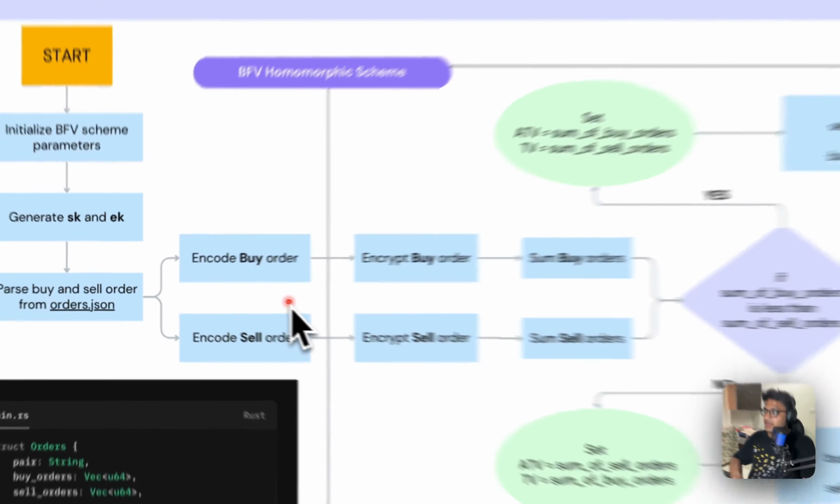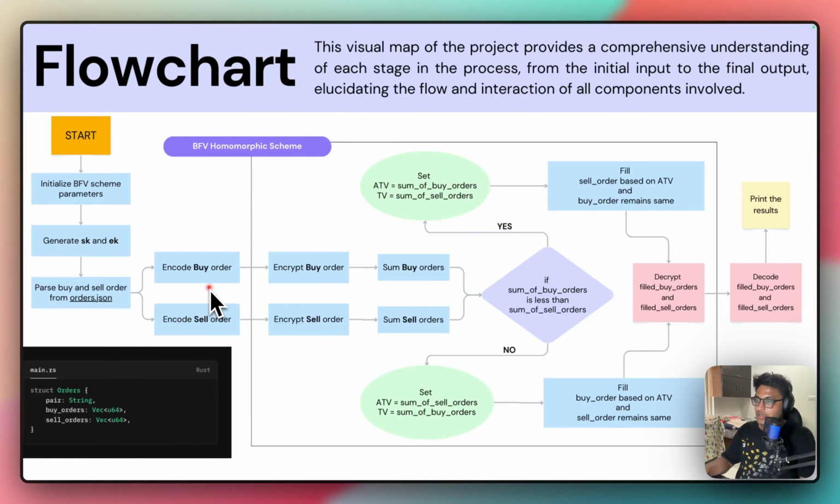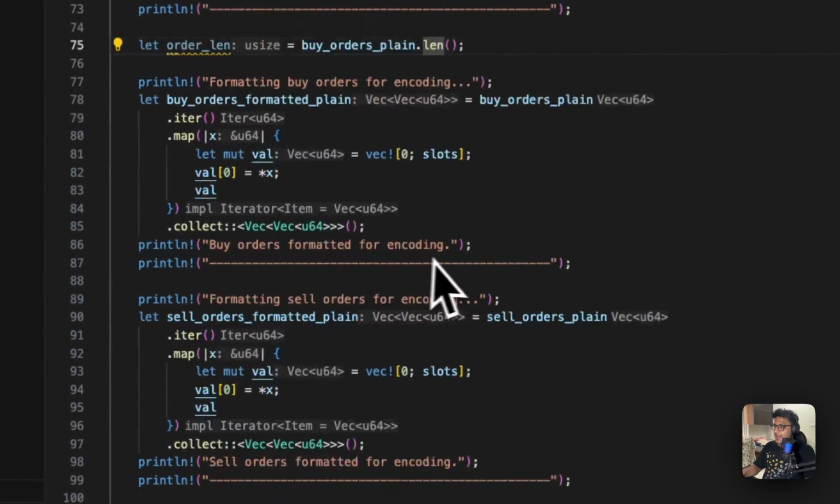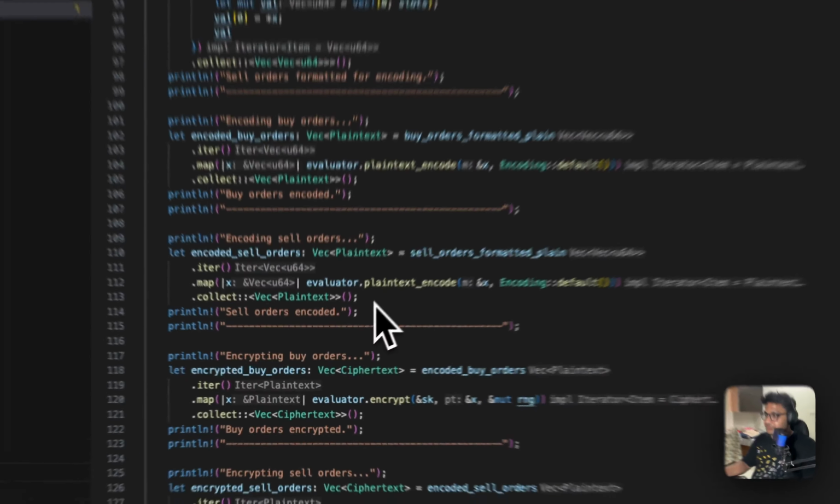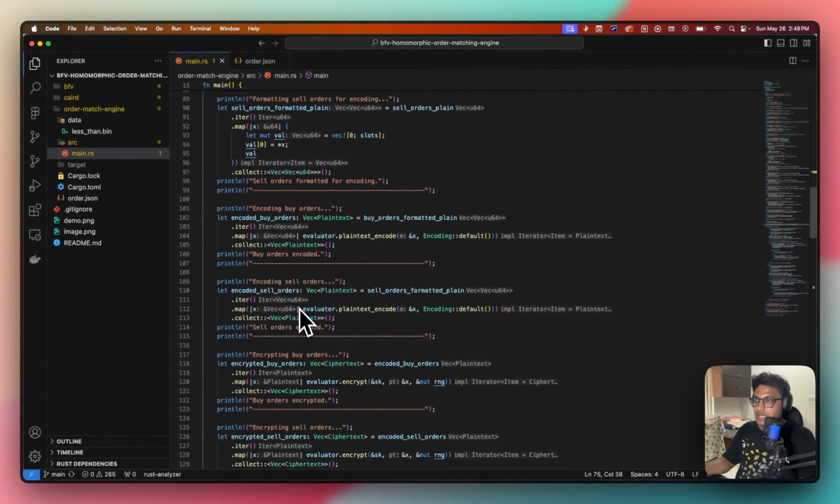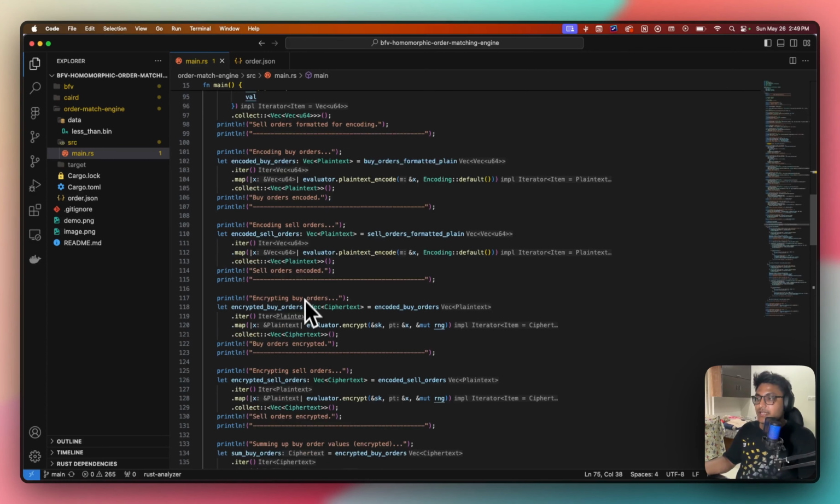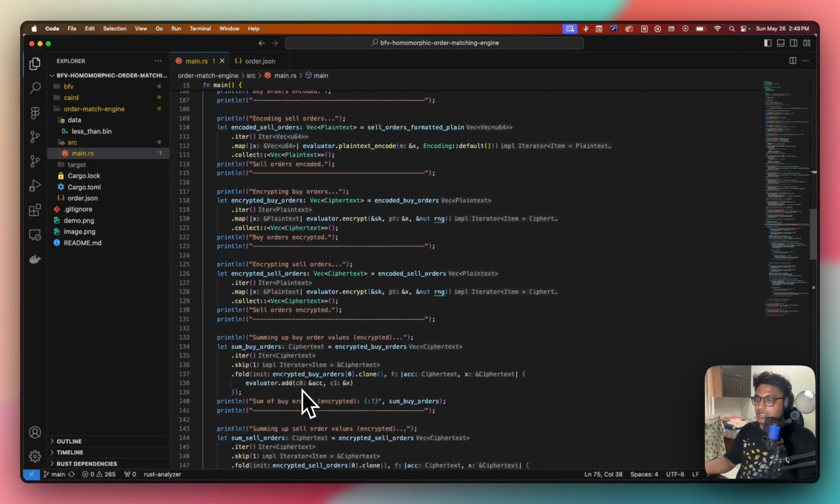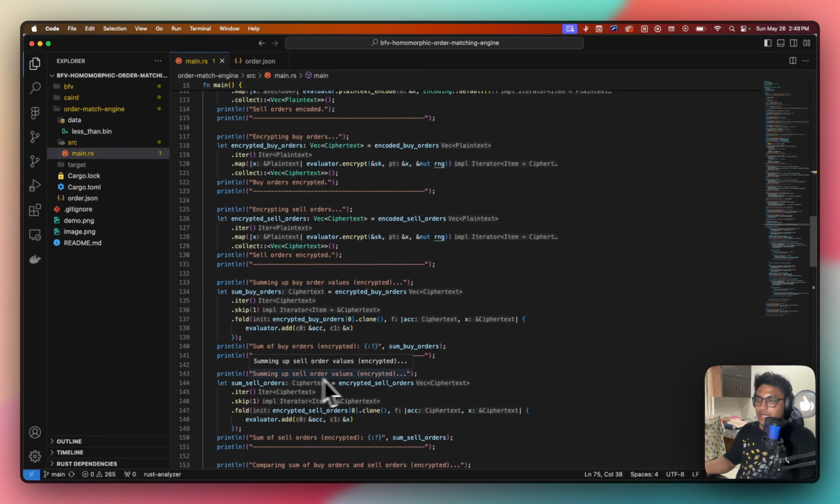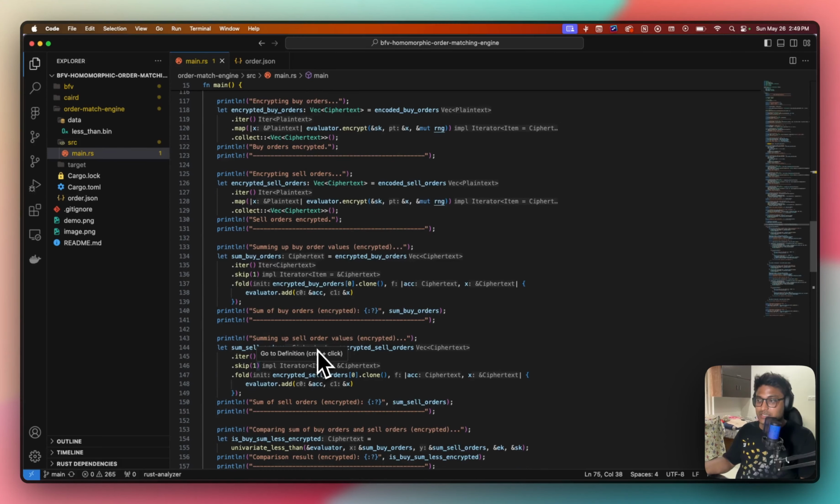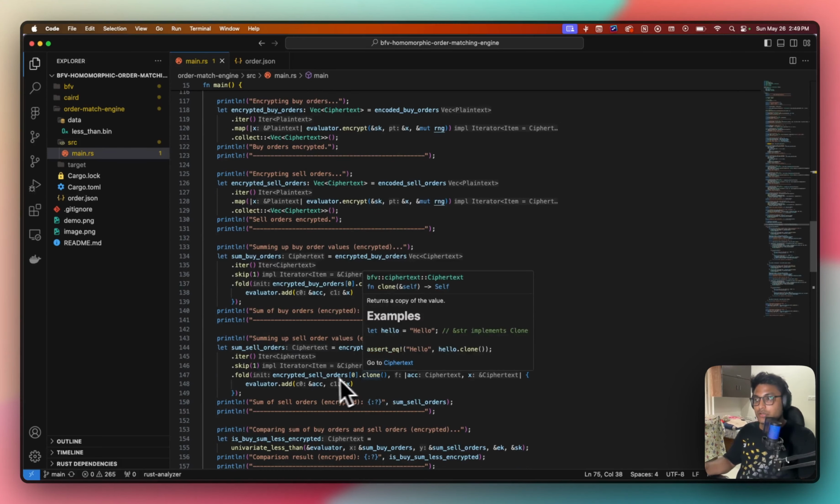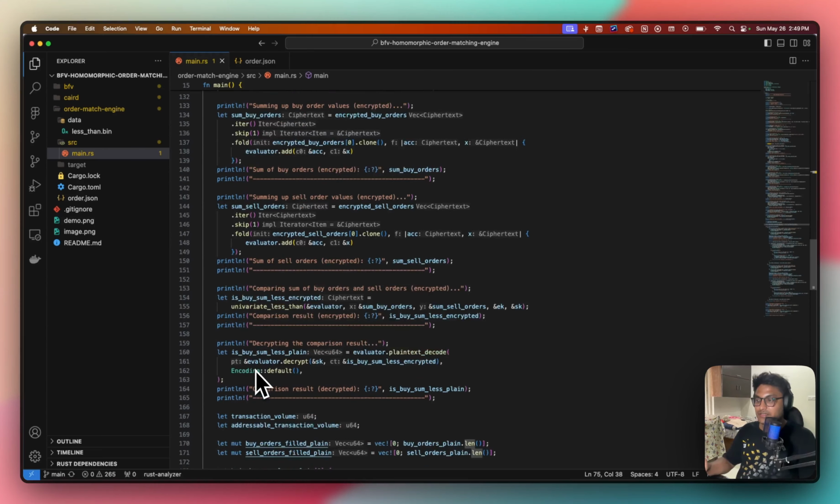This is the part where we are formatting and encoding it, right? And after that has been done, we'll go to the encoding section, encoding both buy orders and sell orders, then encrypting both, and after that we are summing up the values, and as you can see, these are ciphertexts, right? So the whole computation is happening over ciphertext.